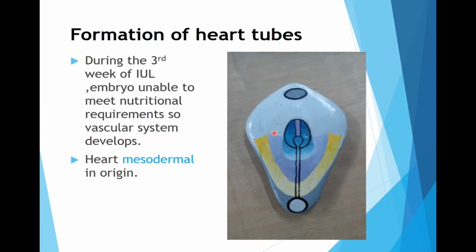Now this is again a clay model where you can very well understand how this change is taking place. Now this is the primitive streak, cranial end of the embryonic disc having the procaudal plate, caudal end having the cloaca, and 3 different colors are shown here. Now this is intraembryonic mesoderm, which has differentiated into blue colored paraxial mesoderm, then purple colored intermediate mesoderm, and the yellow one, the lateral plate mesoderm. Now this lateral plate mesoderm is the one we are concerned with.